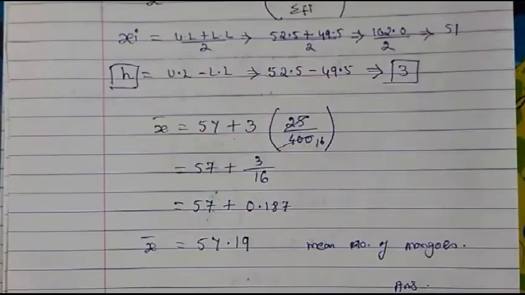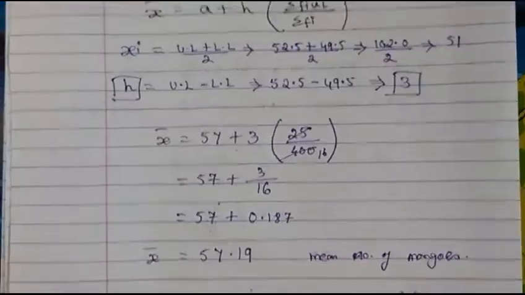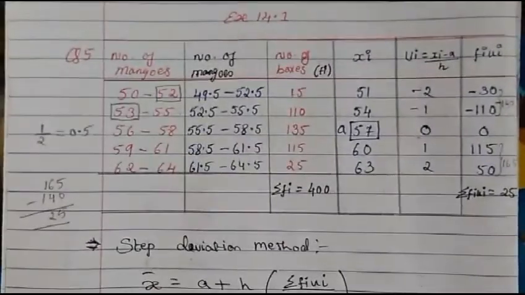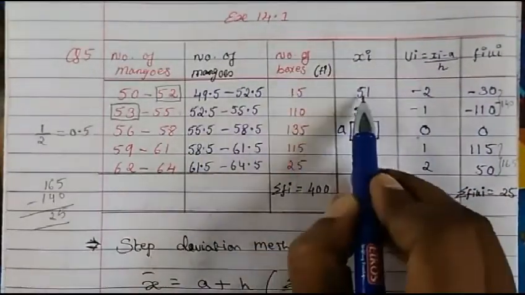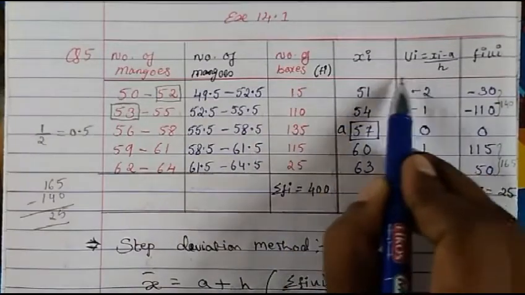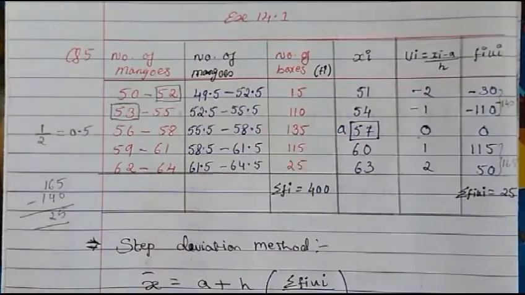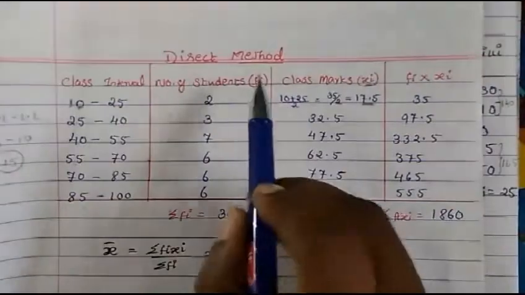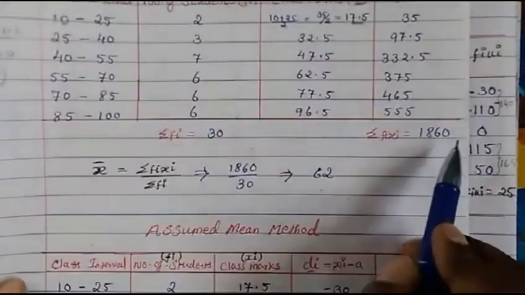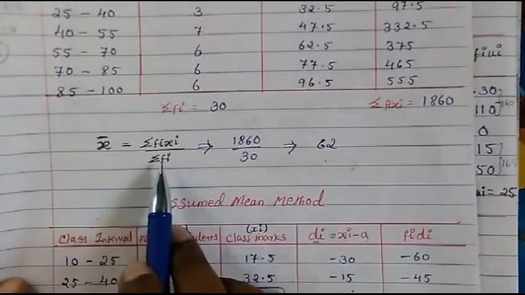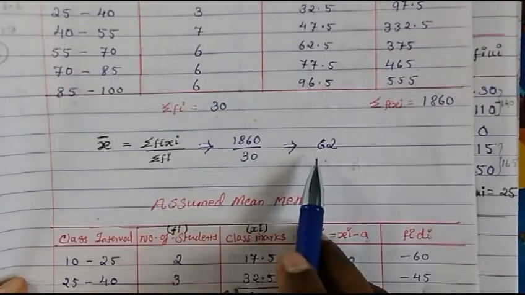So you can use even the direct method or the assumed mean method. Direct method means just you find the xi. Once you know the xi, fi and xi multiply. Fi and xi you will write down here. Let me show you. Fi and xi just multiply. Fi xi, get the total of that and put it in the formula and get the mean.